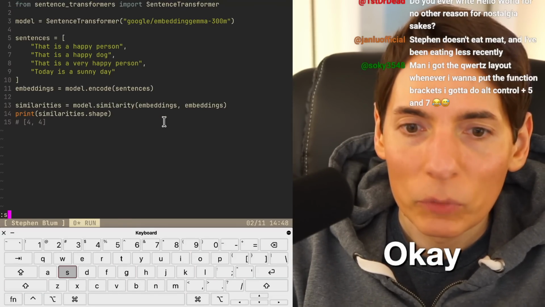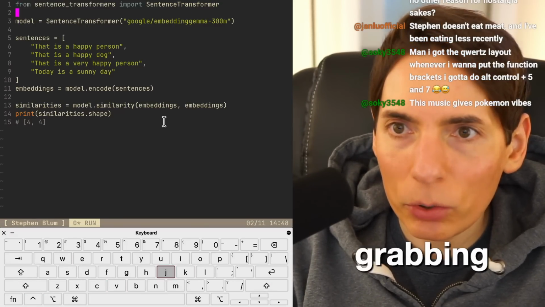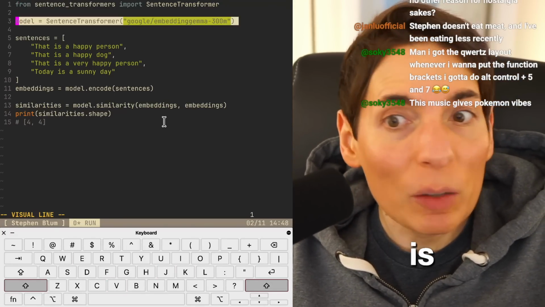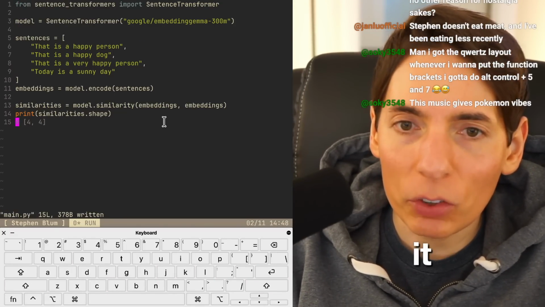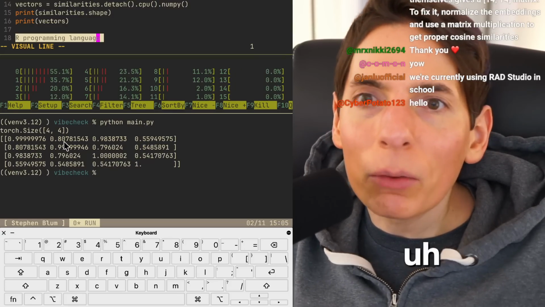Okay. Set no paste. Okay, so we're grabbing a sentence transformer, it's just going to be embeddings, and we're going to print it. Let's see if this actually works. XHQ printed shows similarity values between embeddings. Is that what I did?